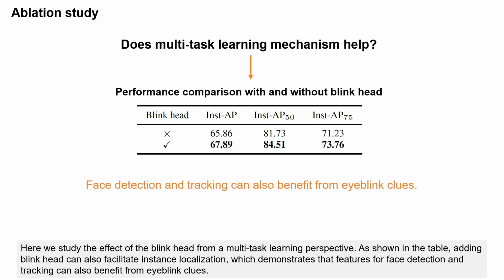Here we study the effect of the blink head from a multitask learning perspective. As shown in the table, adding the blink head can also facilitate instance localization, which demonstrates that features for face detection and tracking can also benefit from eyeblink clues.